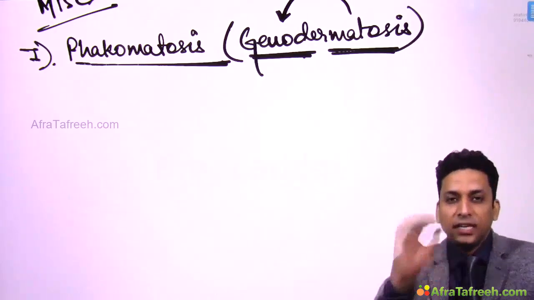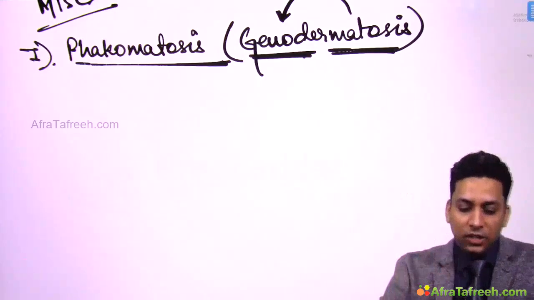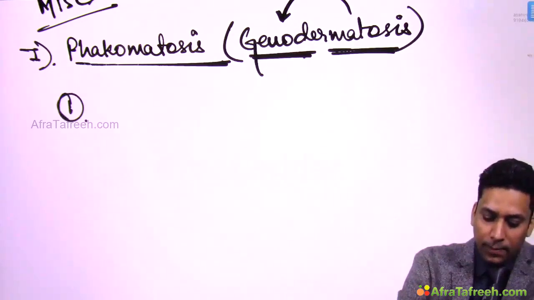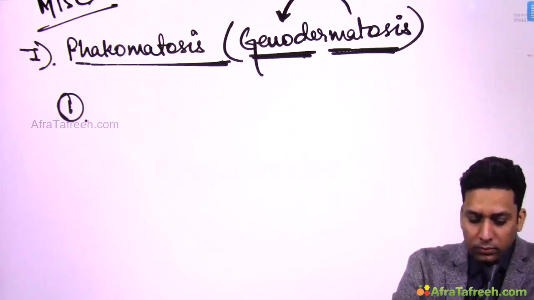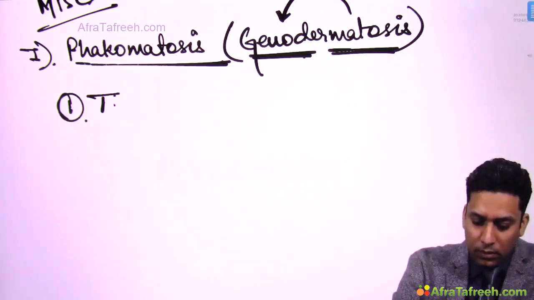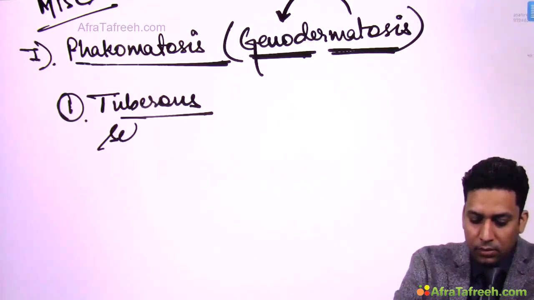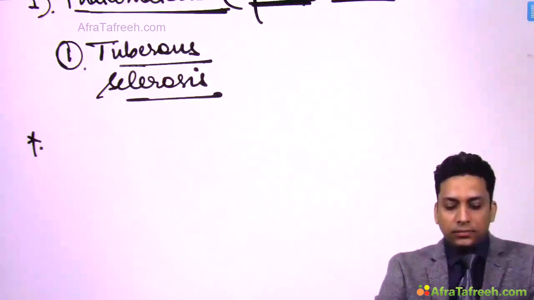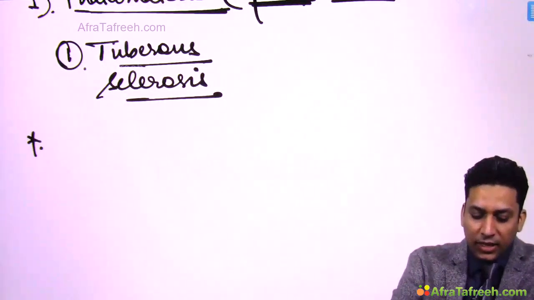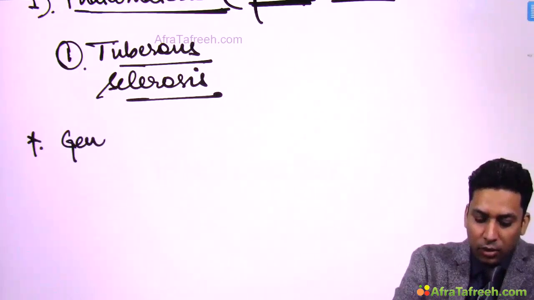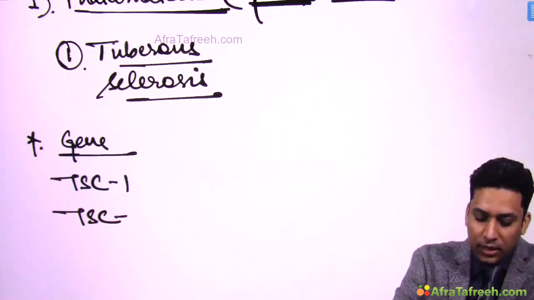So these are genetic conditions which present with skin lesions, like tuberous sclerosis. Now tuberous sclerosis is a genetic condition where genes are involved, like the TSC1 gene and TSC2 gene.